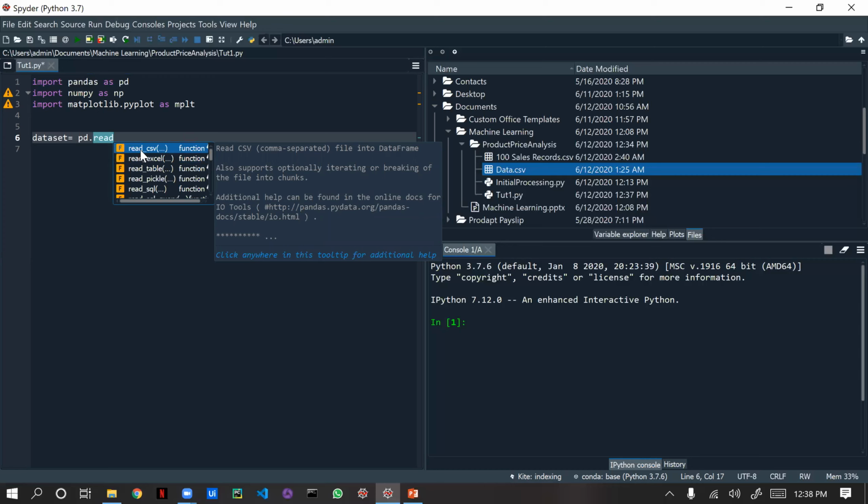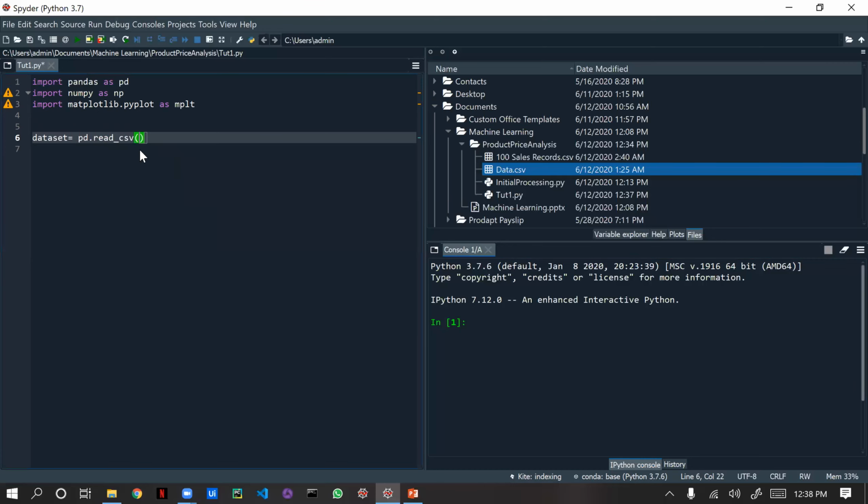For read CSV, the syntax is read_csv. In the round brackets, we need to give the file name, because the file is under this folder. We can just give data.csv. This is enough.